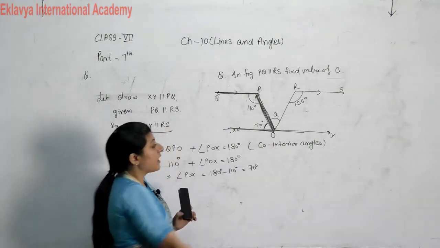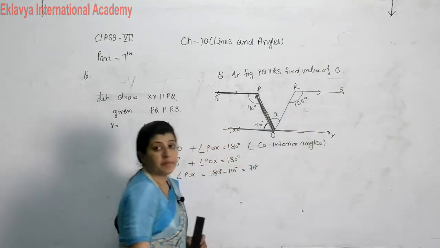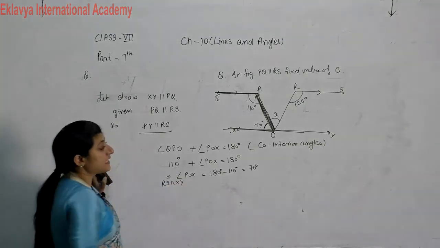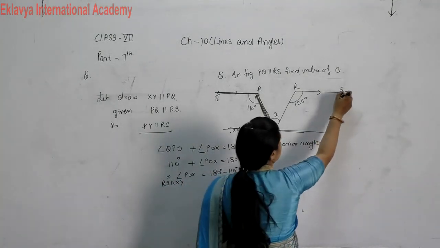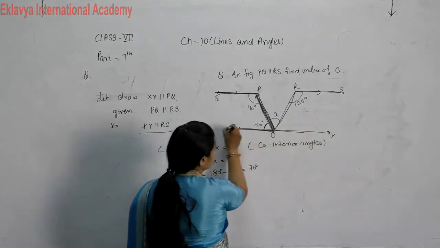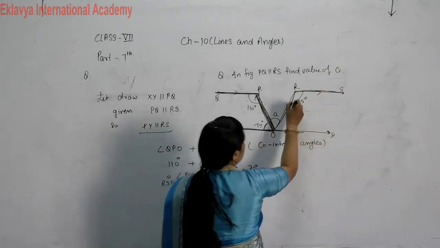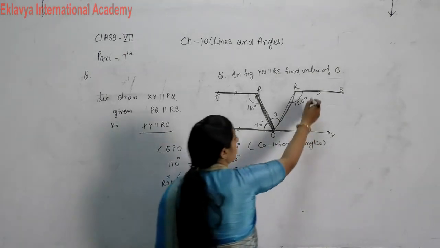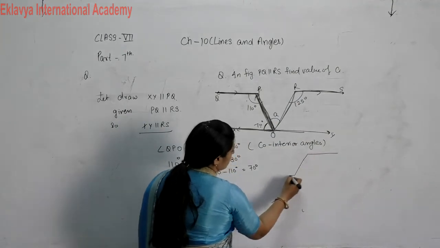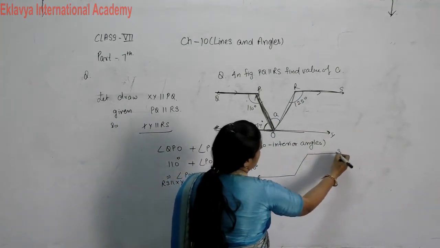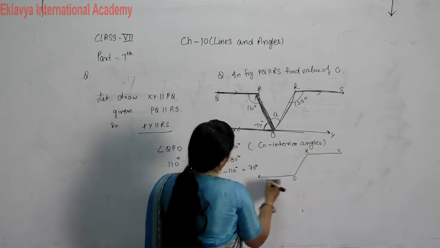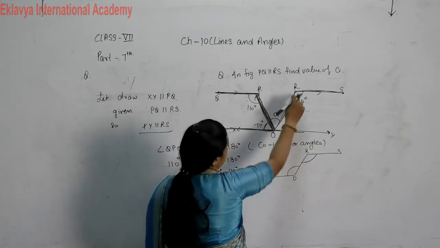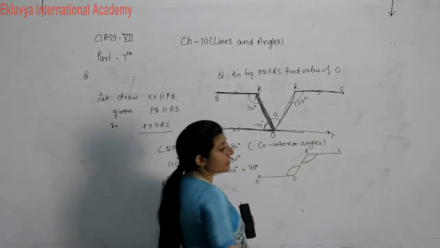Next, RS is also parallel to XY. Then what is the relation between them? You can see that these types of angles are called alternate interior angles. If you show these two lines separately, this angle and this angle, that is ROX, become alternate angles.